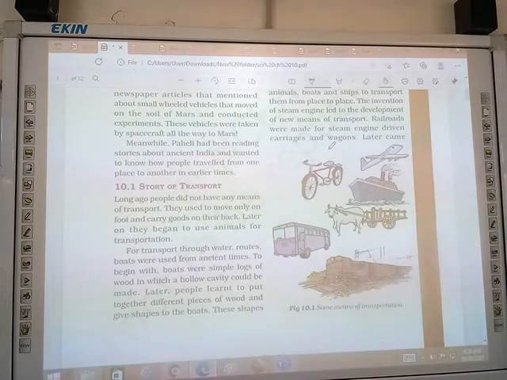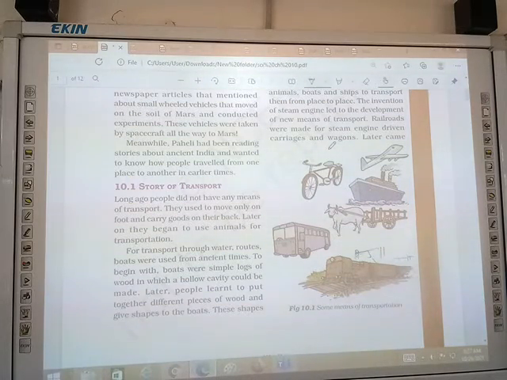Now, story of transport. So we will read about how people travel from one place to another place in earlier time and now in modern time also. So long ago, people did not have many means of transport. In earlier times, people traveled from one place to another place, but they did not have any means of transport.